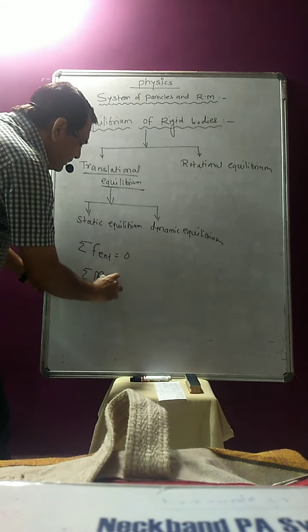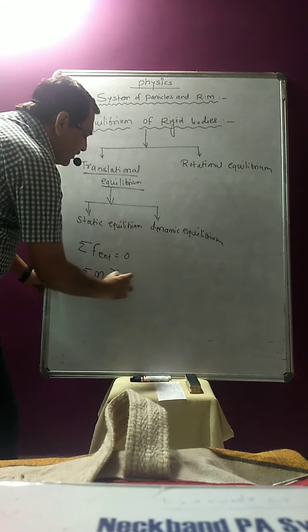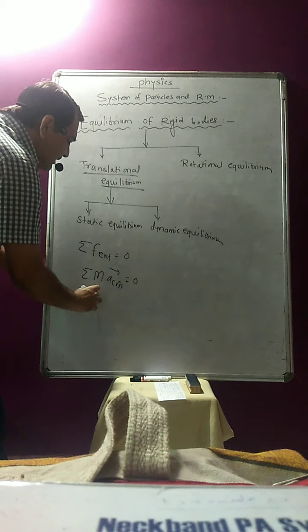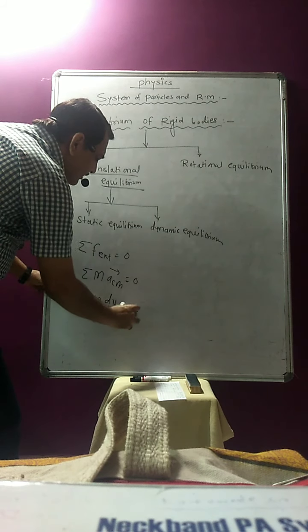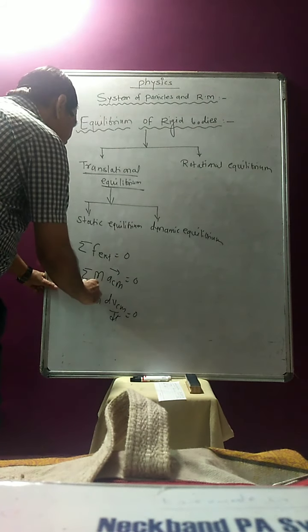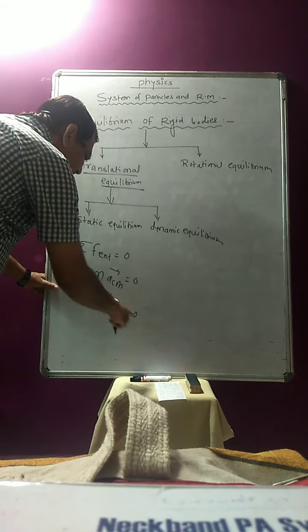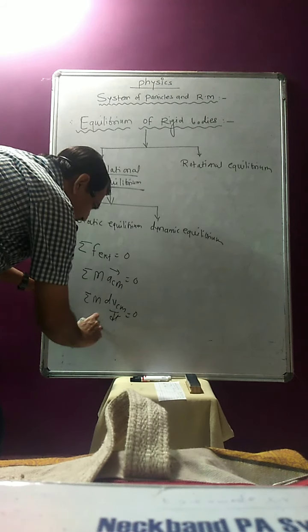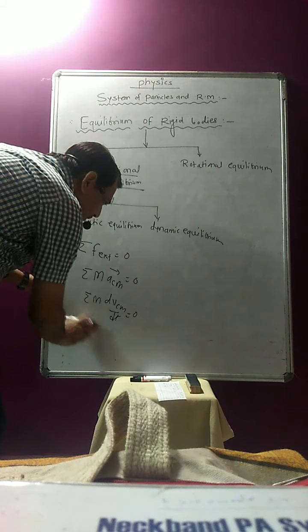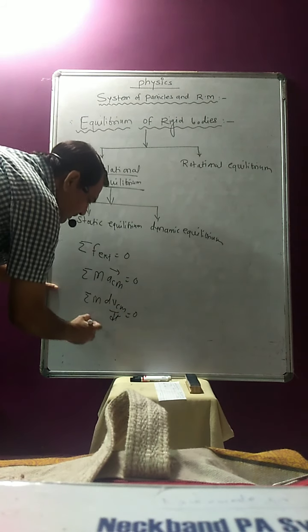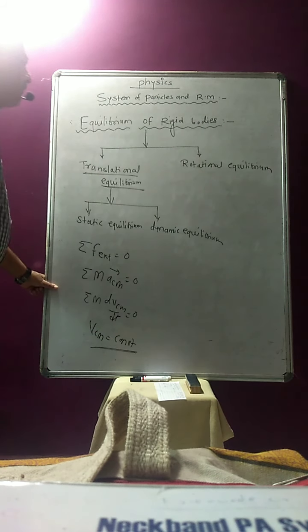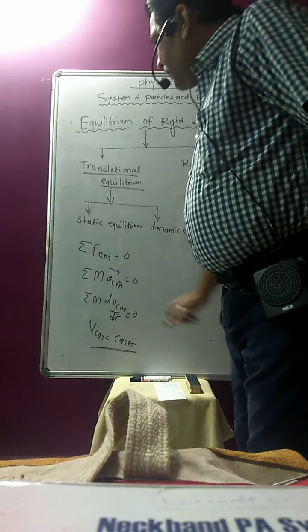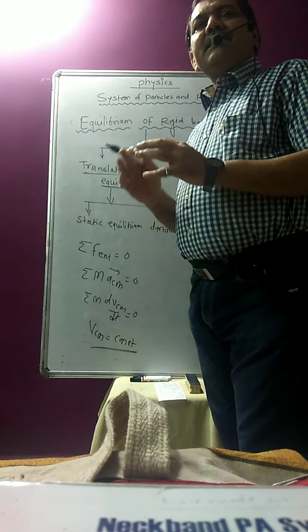What is the exact meaning of that statement? It means mass into acceleration of the center of mass should be zero, or m dV_cm/dt is equal to zero. The summation of all forces acting on the body is zero, which means the derivative of V_cm, the velocity of the center of mass, is zero. So the velocity of the center of mass remains constant, meaning the body continues in the same state of motion.